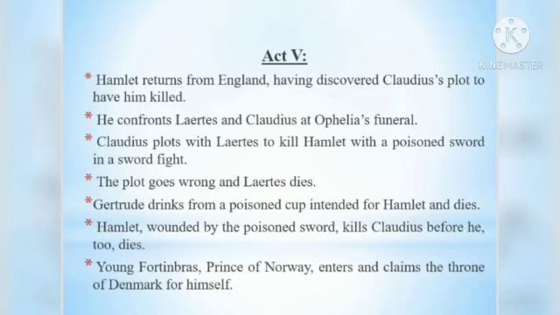So Hamlet is dying and before he dies, he stabs Claudius and Claudius also dies. And finally, young Fortinbras, he was a prince of Norway. Fortinbras enters the scene and he claims the throne of Denmark for himself. So that is the end of Act 5 and so the end of the play Hamlet.